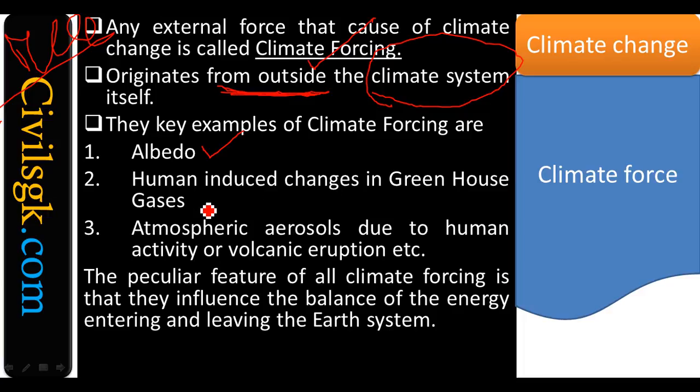And at the same time, we as humans do most human-induced activities, and we are increasing the greenhouse gases also. It might be an external force, because we are trying to make ourselves developed, but at the same time those developing activities are going to hit the climate. In turn, the climate is going to hit you. Atmospheric aerosols due to human activity or volcano eruption. All these three you call the finest examples of climate forcing. Please make a note, these three are very, very important for MCQ.